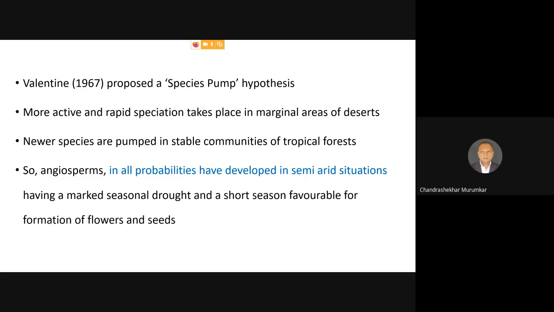So this is the marginal area where there is a rapid change between the favorable condition and the unfavorable condition. And under the stress condition, what Valentine suggested is that under these unfavorable conditions the modification, alteration rate, the change rate is much higher. Genetically, these species are much more elastic and plastic, and that's why they undergo modifications and changes so as to sustain in the given unfavorable conditions, and that's why new species are formed in this marginal area. And what happens once the species is formed in the marginal area, this species is pushed,